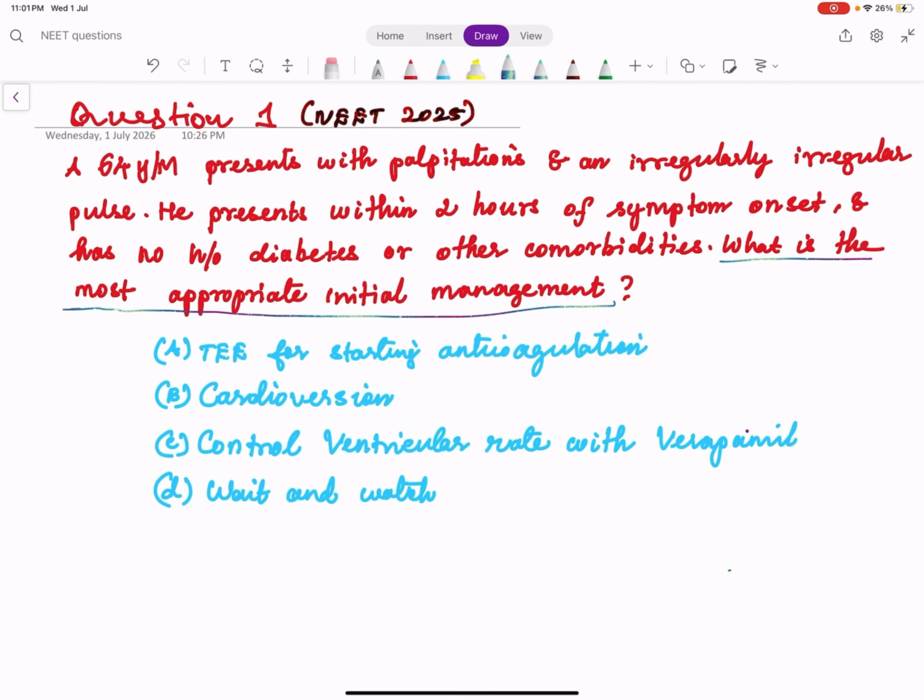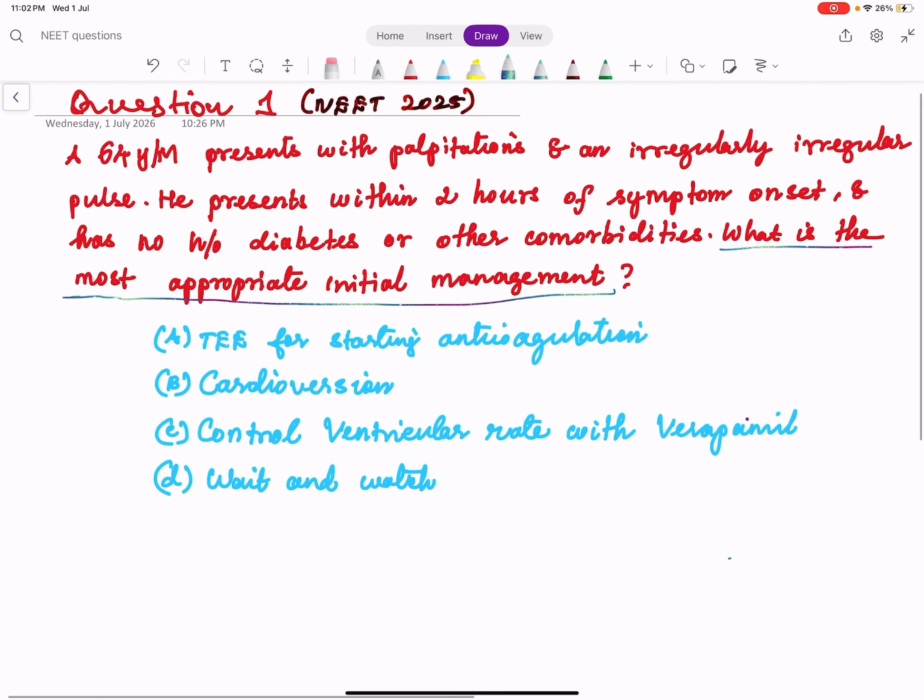So we have to read the first 3 lines to find out what is the diagnosis, and we have to think of the management. A 64 years old male presents with palpitation and an irregular pulse. He presents within 2 hours of symptom onset and has no history of diabetes or any other comorbidities. So let us decode this question one by one.